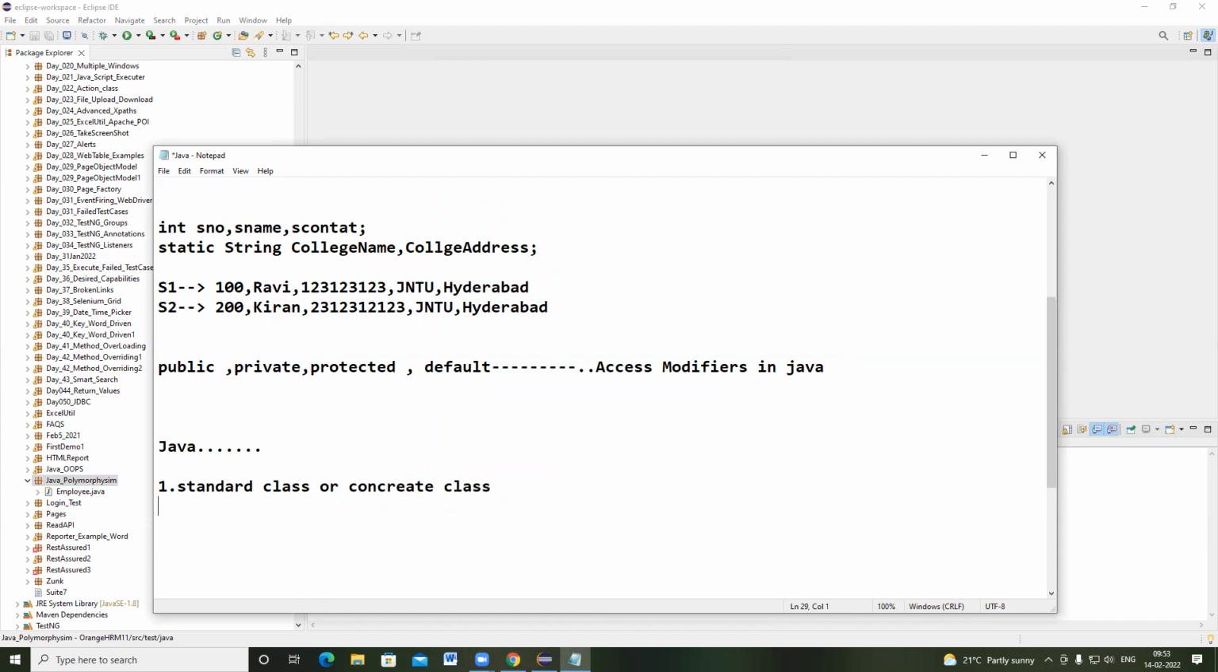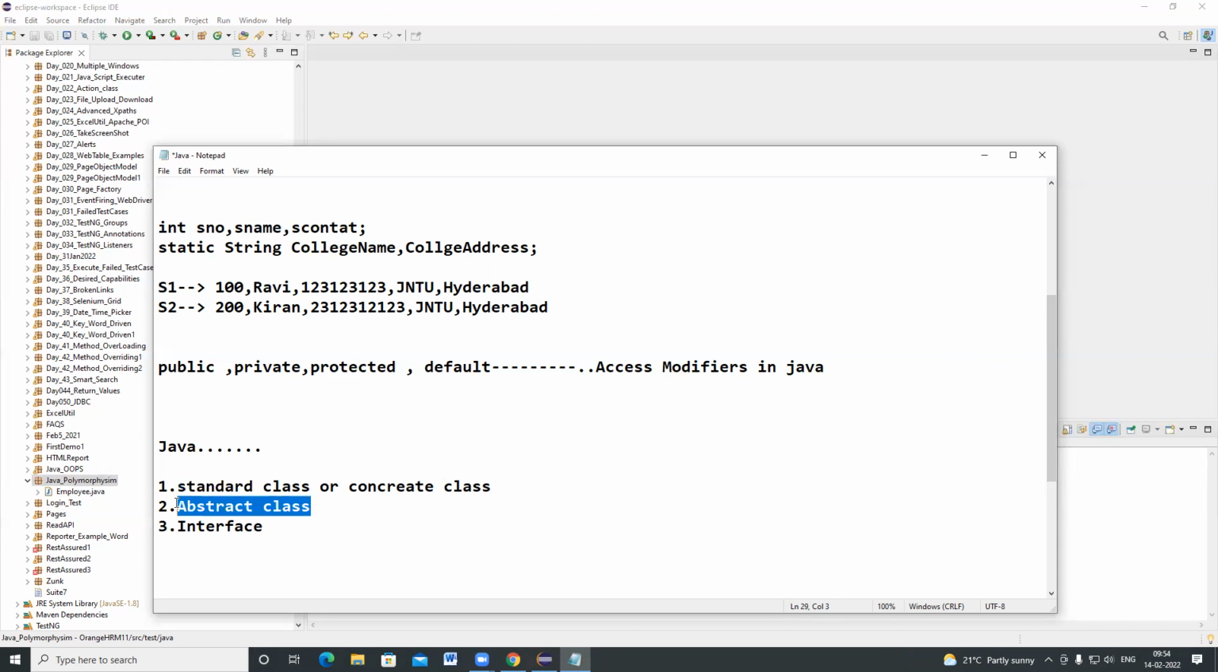Concrete class. Second one, abstract class. Third one, we cannot call it a class, but we can call it an interface. So these are the three types of classes available in Java. So far, whatever class you have been creating, we can call it a concrete class or standard class. Why we call it a concrete class or standard class, I will tell you the definition.